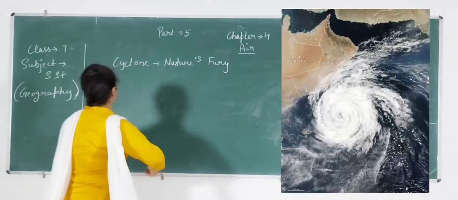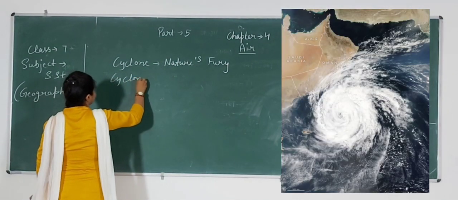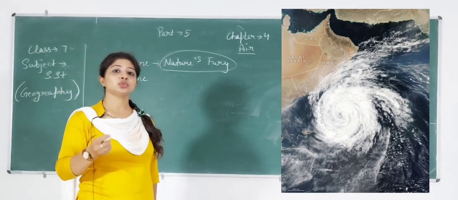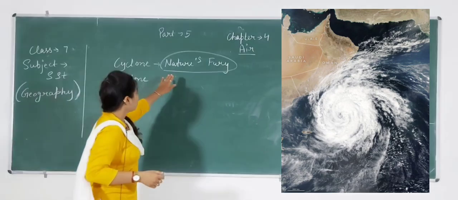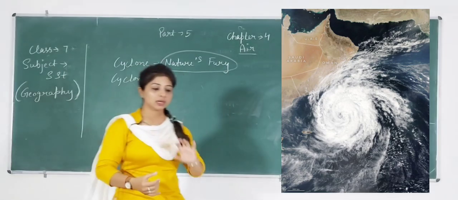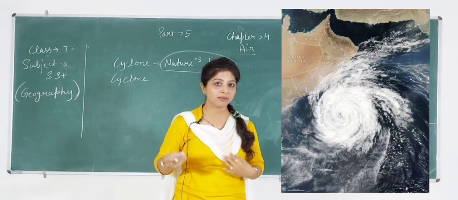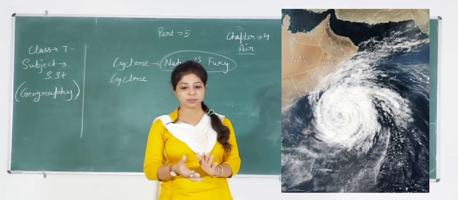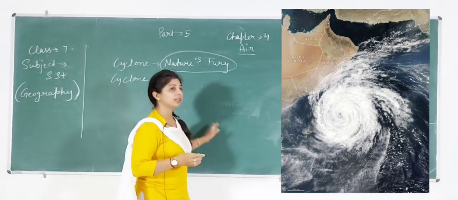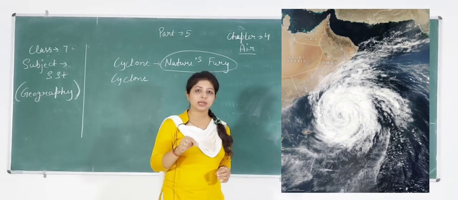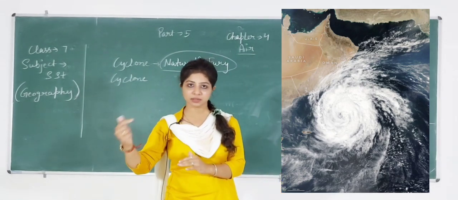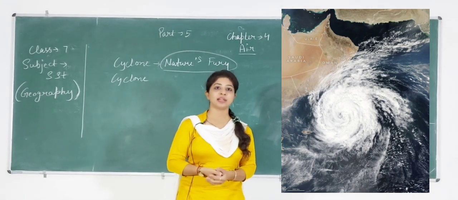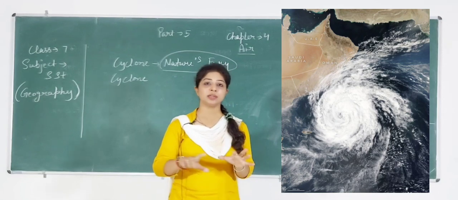Cyclone's nature fury means प्रकृति का रोष, प्रकृति का आक्रोश और प्रकृति का गुस्सा, we can say. The cyclone that came in Odisha was also a fury of nature, we can say. So what does it mean? It means cyclones are the circulatory winds which originate in the ocean, and after originating they collapse onto the land and start destruction, whether in rain form or in destruction form.